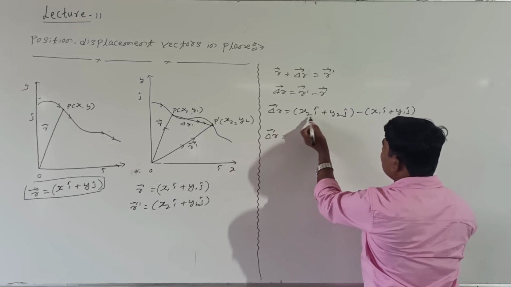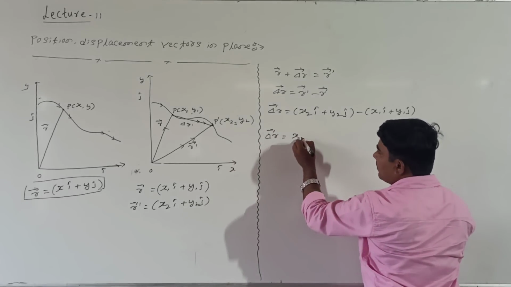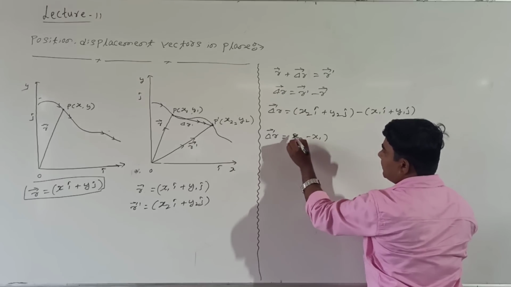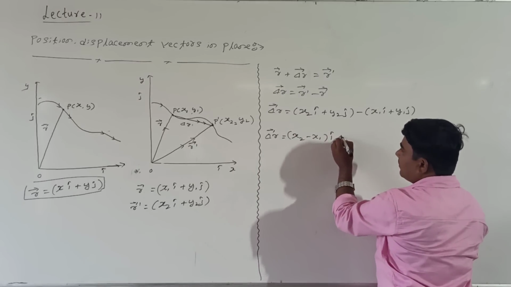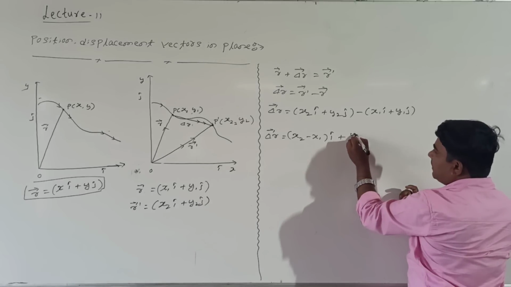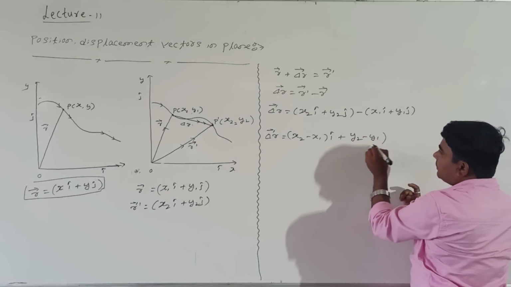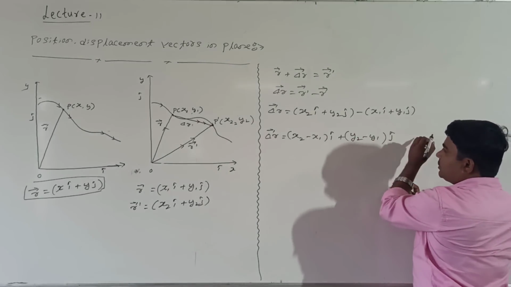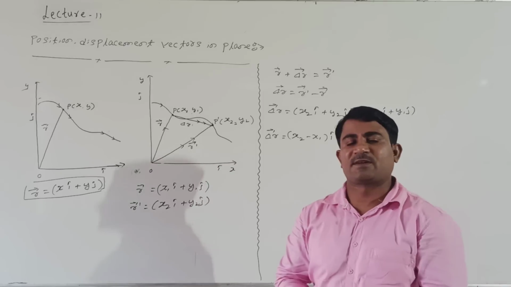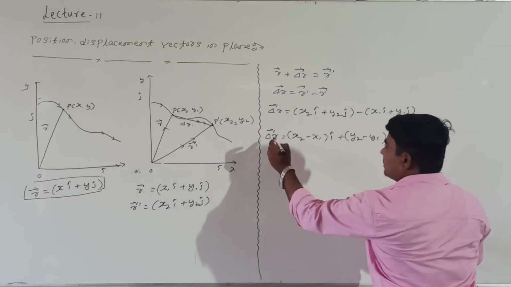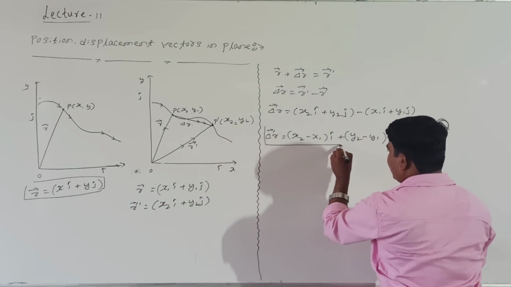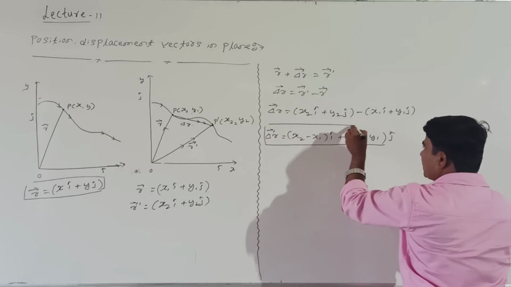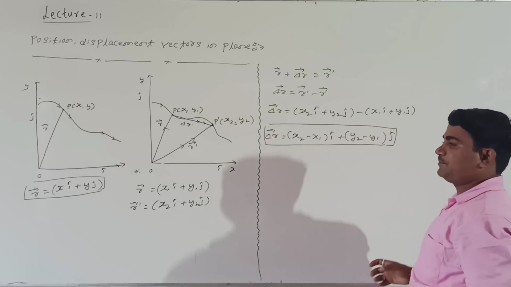The displacement del R is X2 minus X1 of i cap plus Y2 minus Y1 of j cap, right? This is nothing but the displacement vector of the body in a given plane.